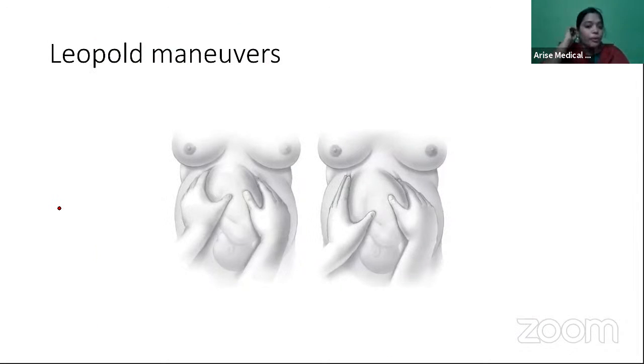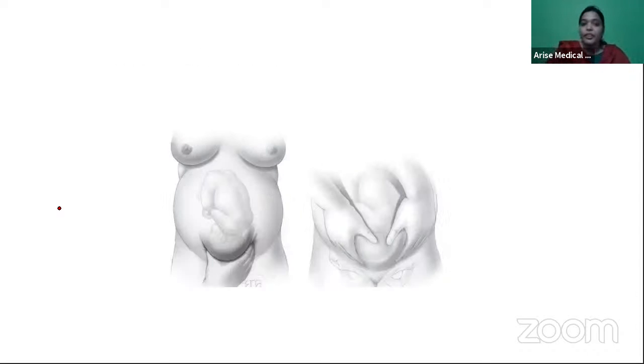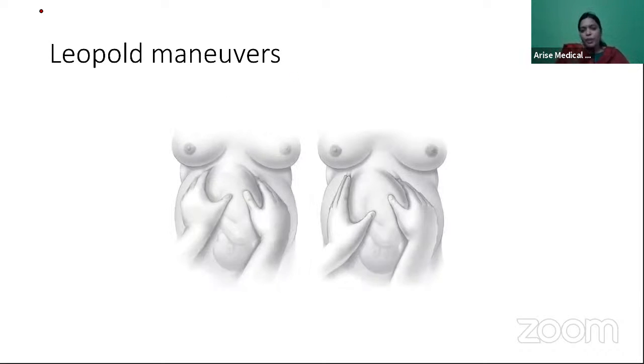So Leopold maneuvers was also something which we discussed and then it immediately came in the question. They asked you the third Leopold maneuver, right? So always you should be perfect with the Leopold maneuvers. In INI CET, they asked the second Leopold maneuver. In the FMGE exam, they've asked the third. So there can be a chance of repeat, right?